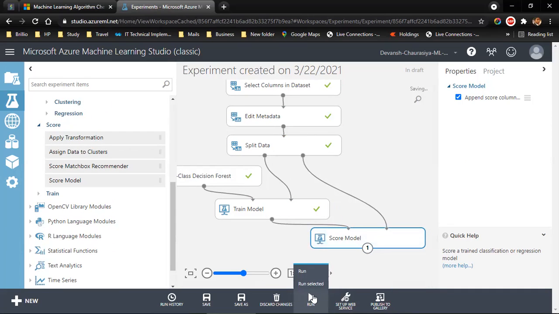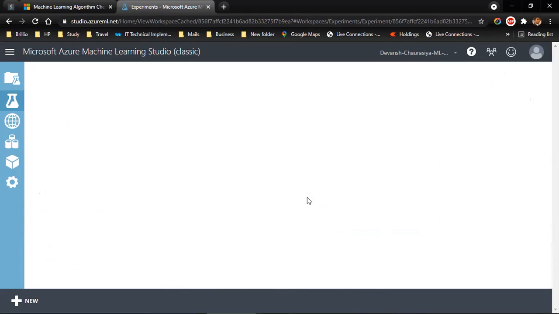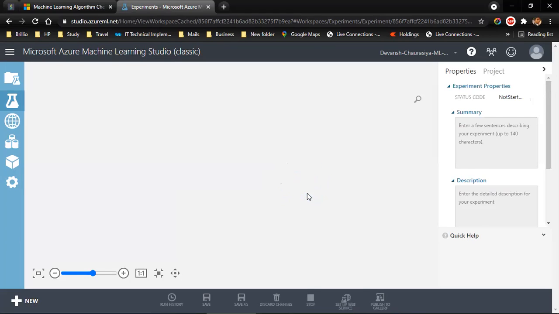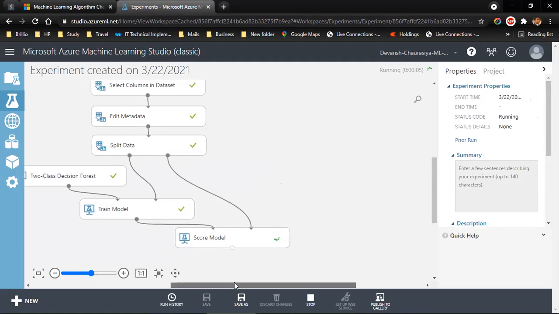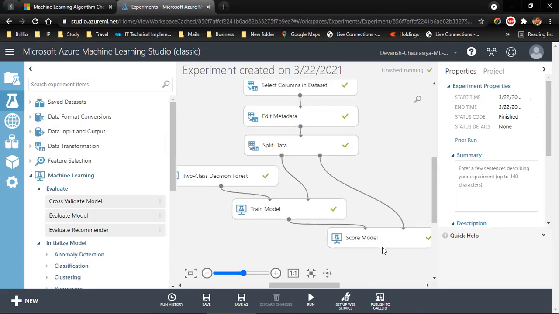and let me run all. Just select run selected because it takes less time, but as the data is very small, it doesn't make much of a difference. Now we have done the scoring of the model.